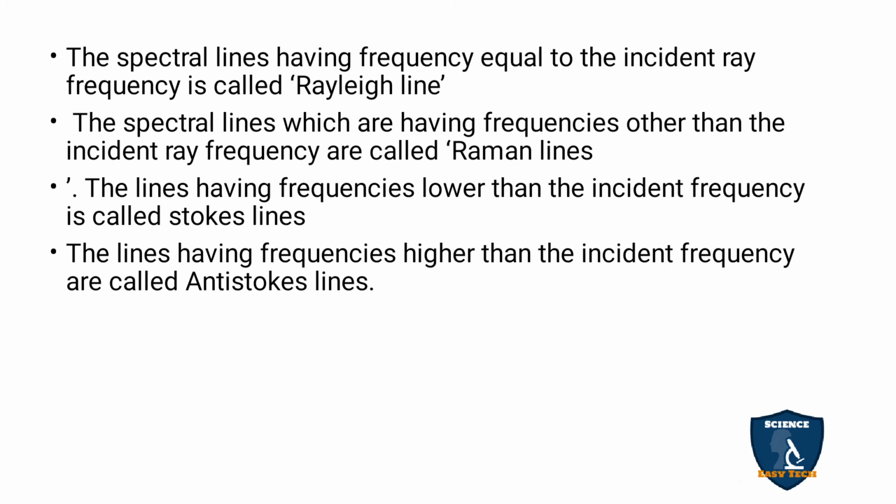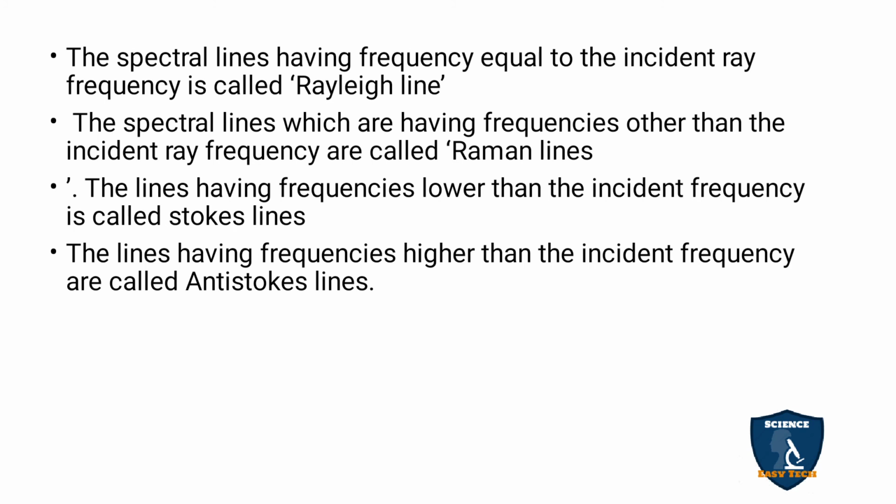When the incident ray is equal to the scattered light, that spectral line is called Rayleigh's line. But when the incident ray frequency is different from that of the scattered ray, that spectral line is called the Raman line.